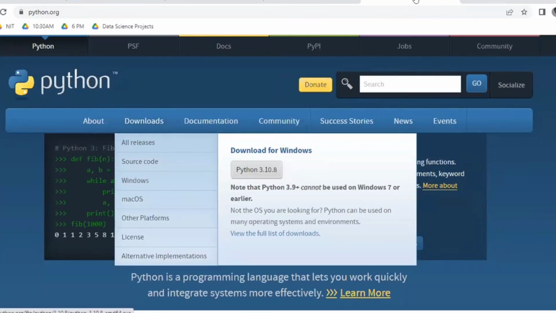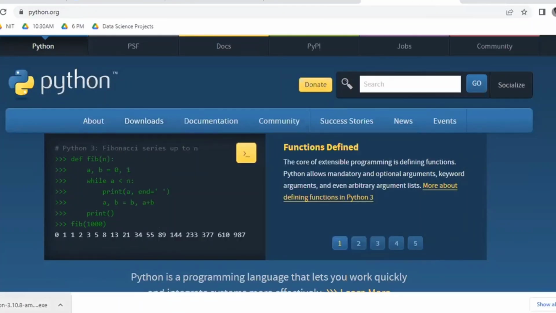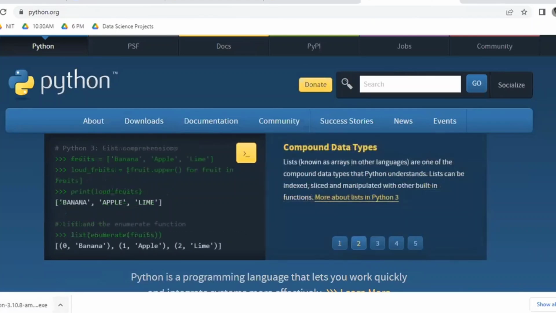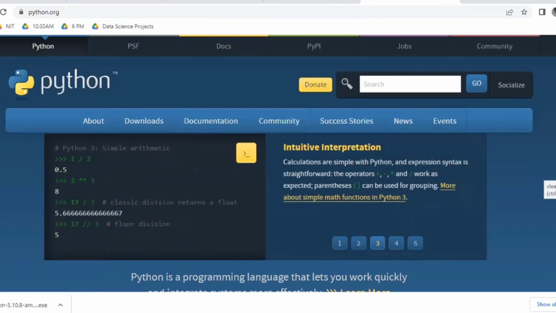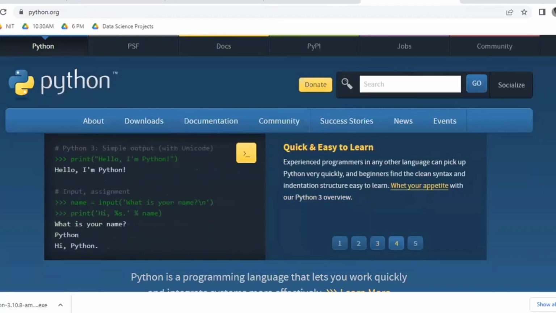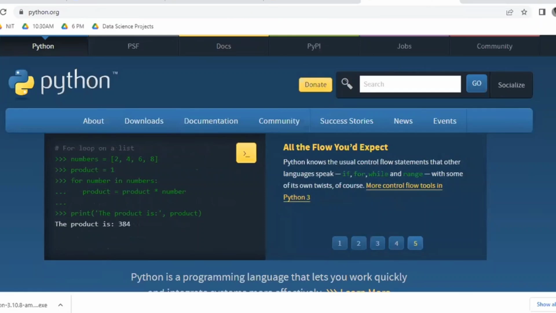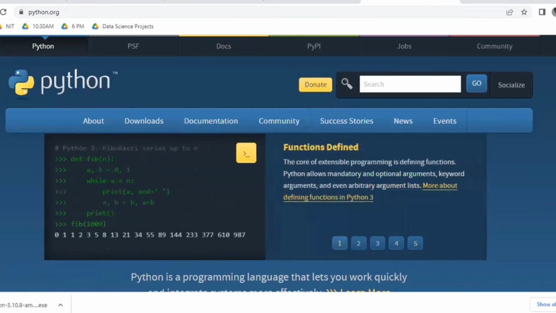It will download as an exe file. Open it, click next, finish. Don't change anything, never. Leave everything as it is. Click on next, finish.